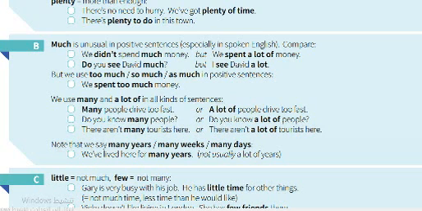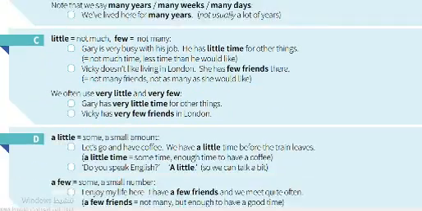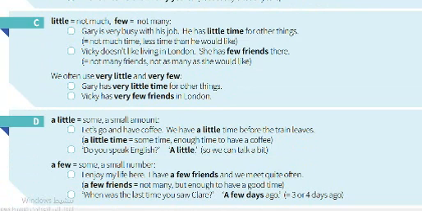Know that we say many years, many weeks, many days. That's also not usually a lot of years. It means many years, like 100 years, but many years may also be 10 years, 7 years. That's a point of not so many. So let's move to little and few. Little means not much, few means not many.